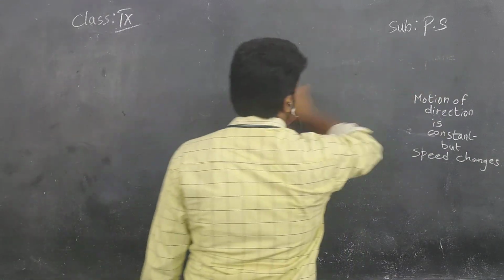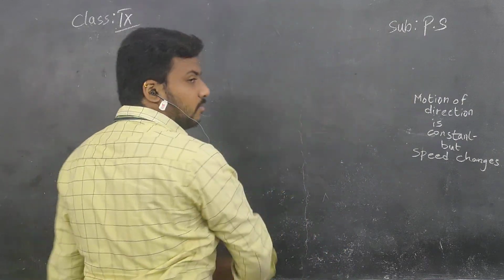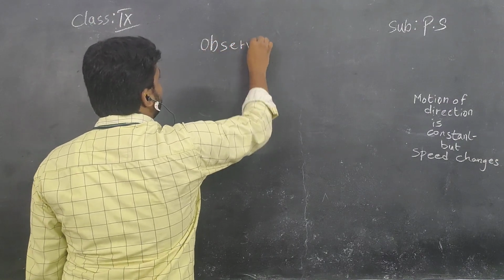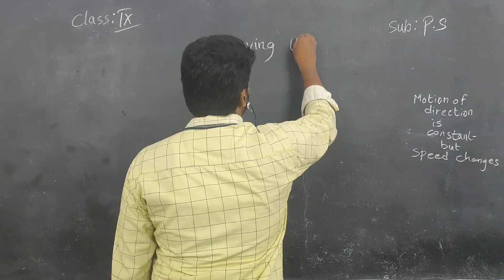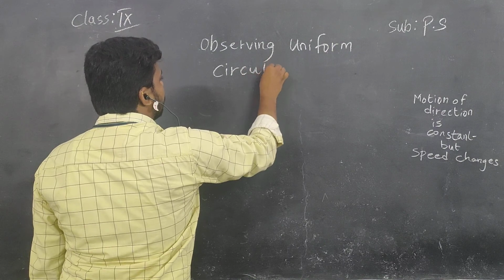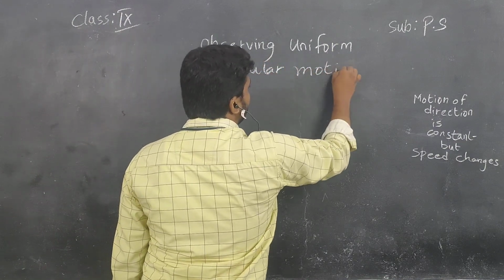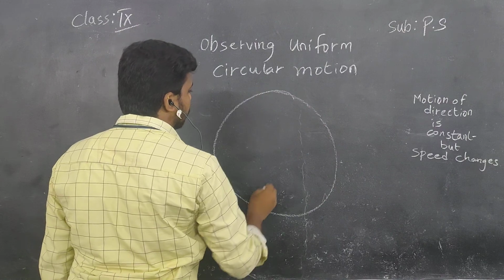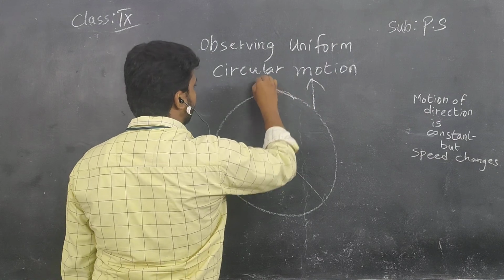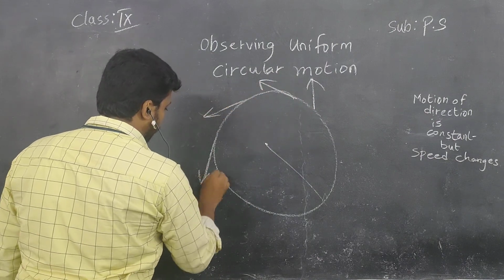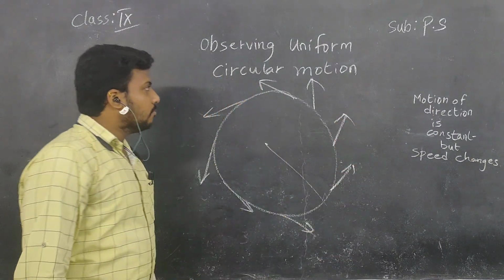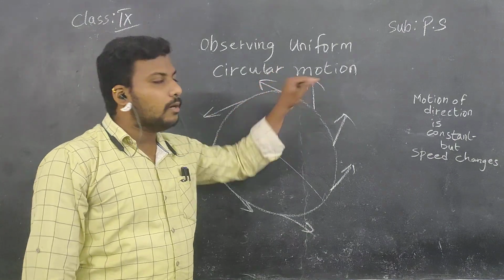circular motion, children. So children, observing uniform circular motion.